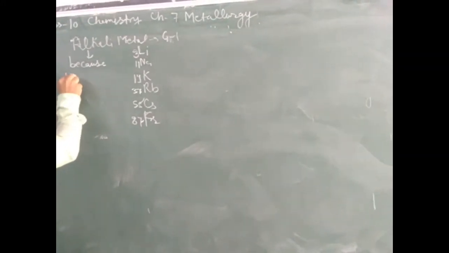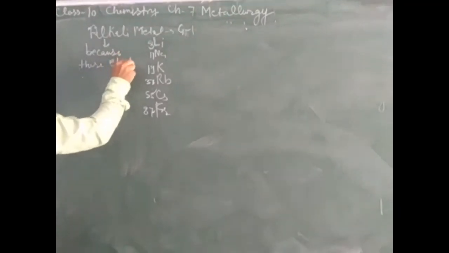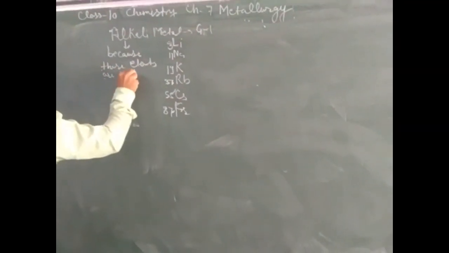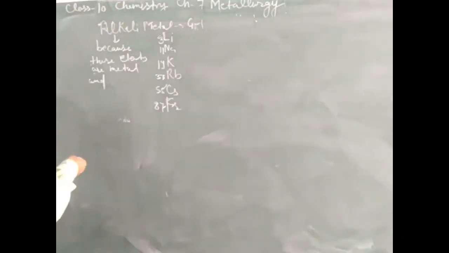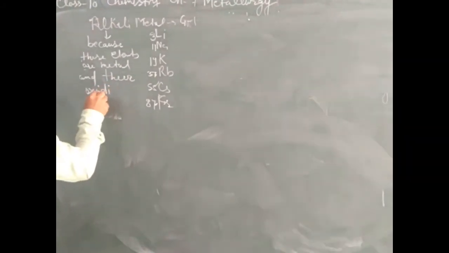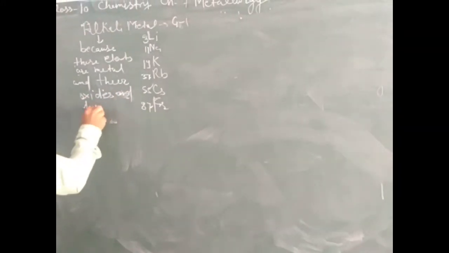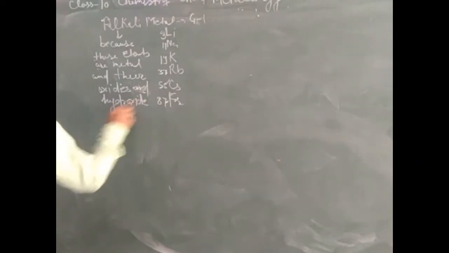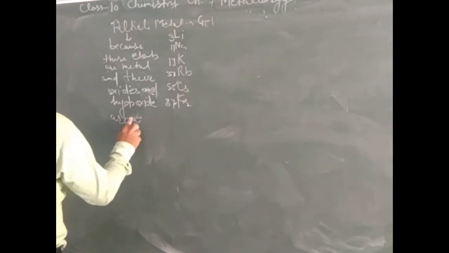Why are these metals called alkali metals? Because these elements are metals, and their oxides and hydroxides are basic in nature.